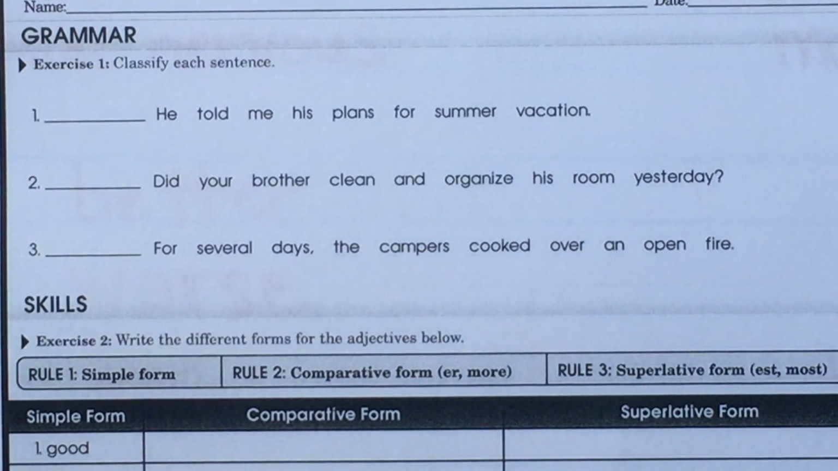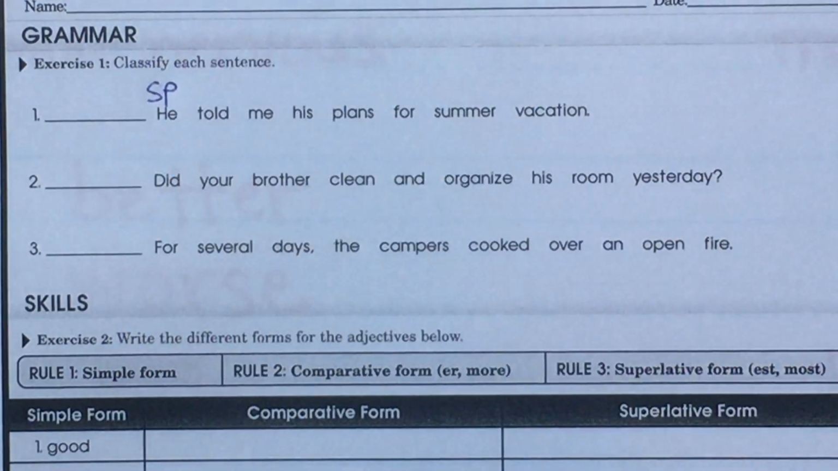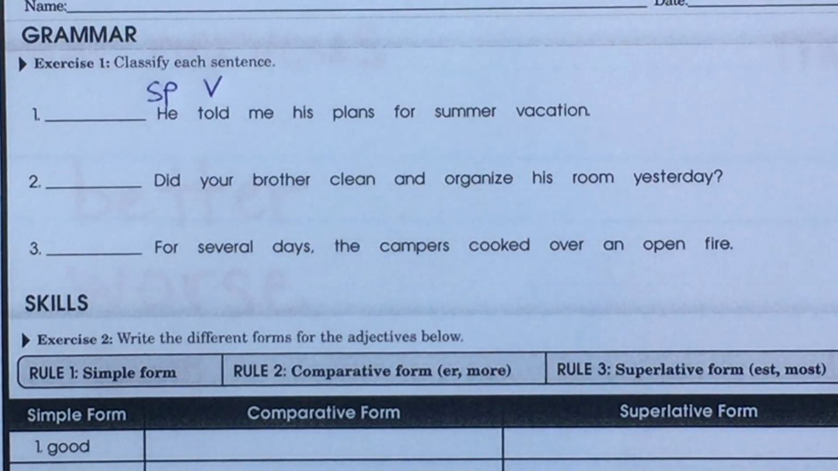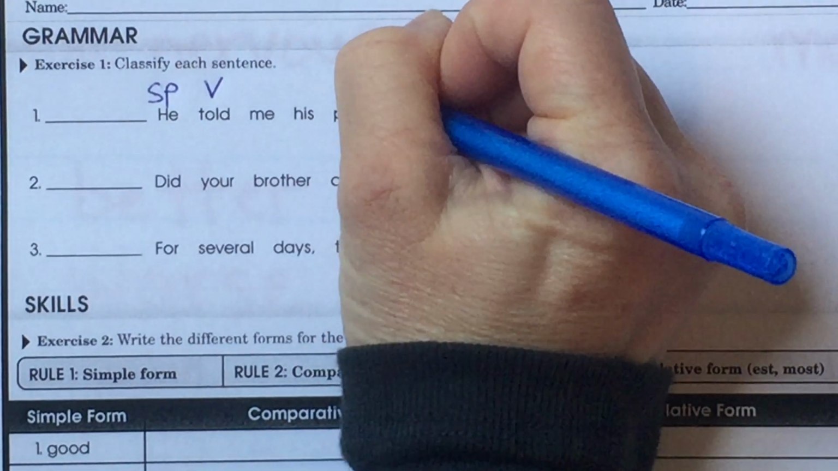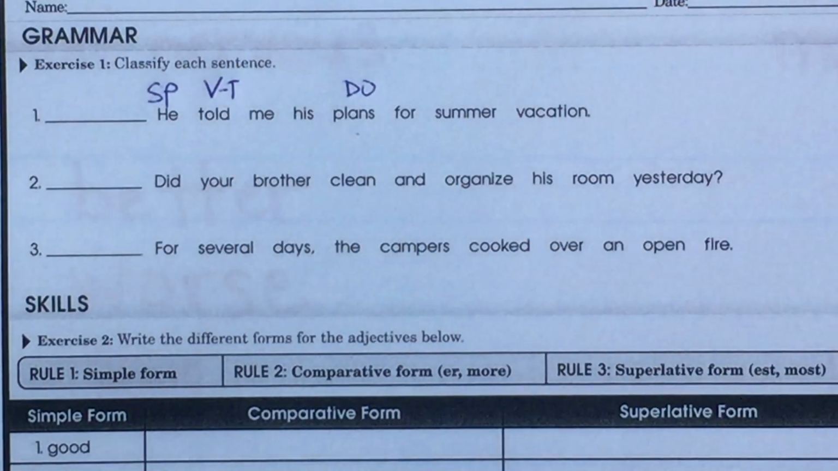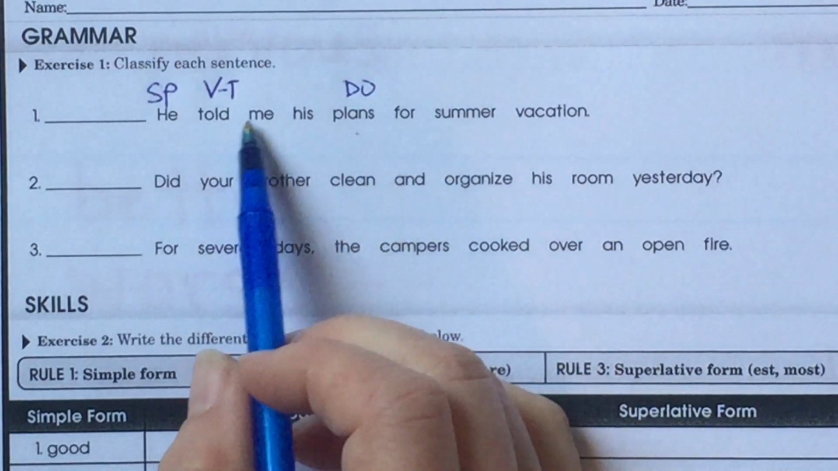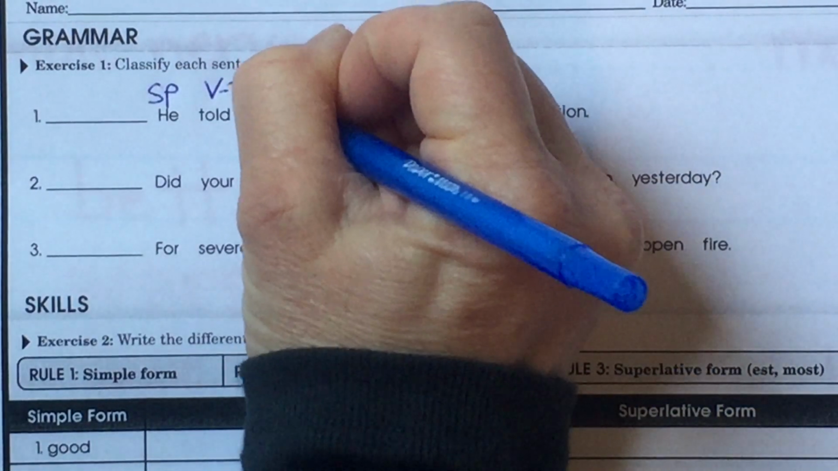He told me his plans for summer. Who told me his plans for summer? He. That's a subject pronoun. What is being said about he? He told. Verb. What did he tell? He told what? Plans. That would be a direct object. Go back to a verb, make it transitive. Okay, he told me his plans for... He told plans to who or for who? Me. That's indirect object.